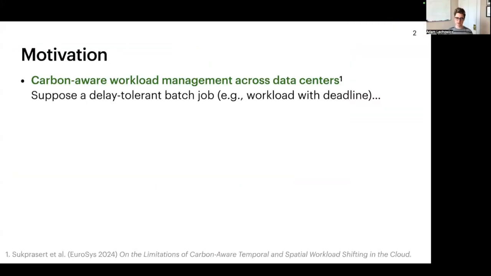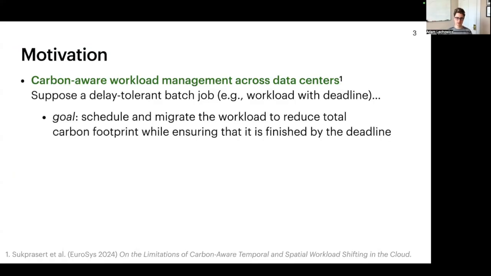So I'll jump right in and talk about the motivation for the problem. In recent years, there's been lots of work towards reducing the operational carbon footprint of data centers. One problem in this area is, suppose I give you a batch job with a certain deadline, and you have access to some globally distributed data centers. Then your goal is to schedule and migrate this job in order to reduce the total carbon footprint while still respecting the deadline. And within that task, what I'd like to motivate is that there's an interesting online optimization problem.